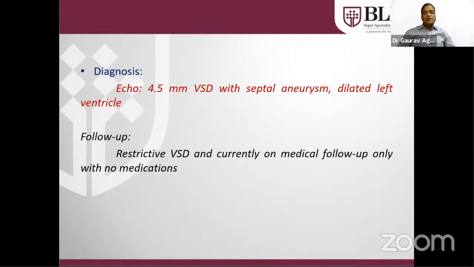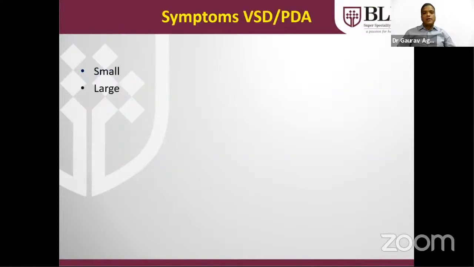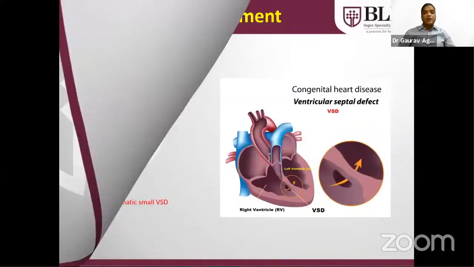We kept that child on diuretic and followed at frequent intervals. On follow-up, the VSD converted into the restrictive type, meaning a small VSD was there, and currently the child is on medical follow-up with no medication. Symptoms of VSD, PDA, AP window, AV canal, as we all know: small size will not have any symptoms, and large size will have significant left-right shunt lesions.